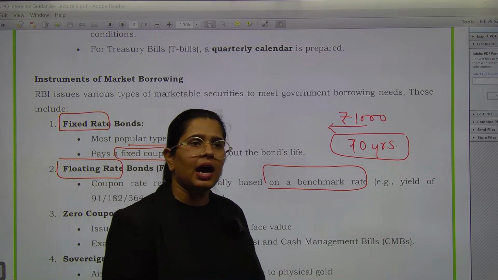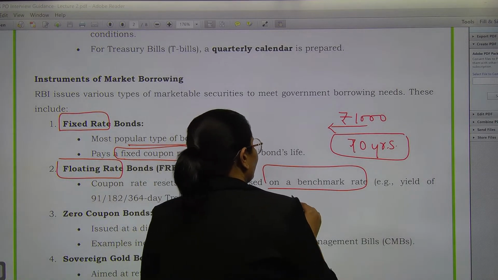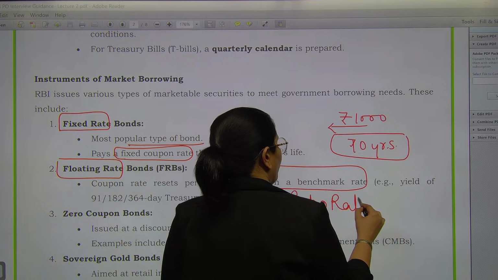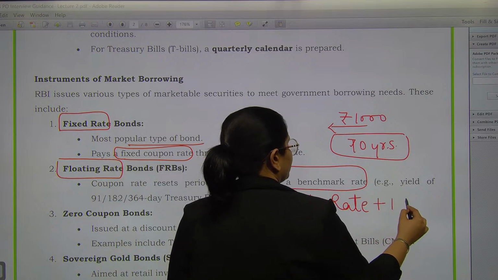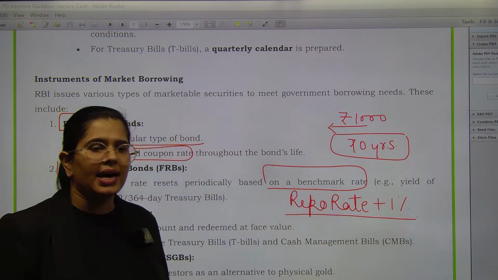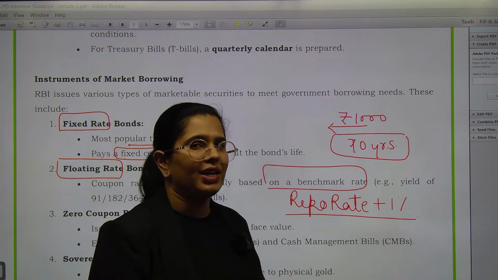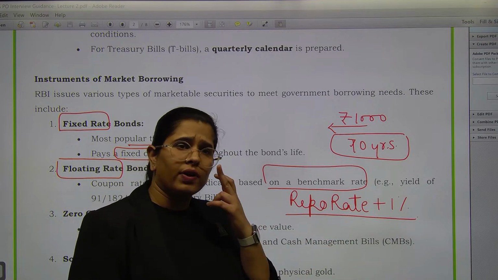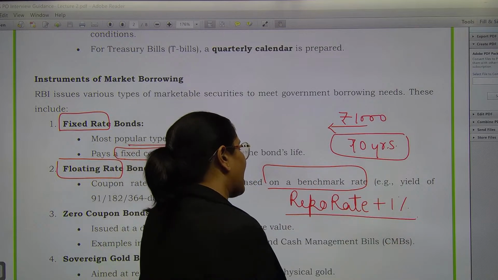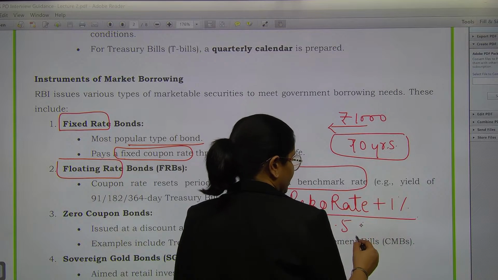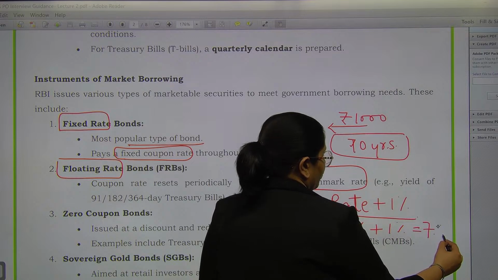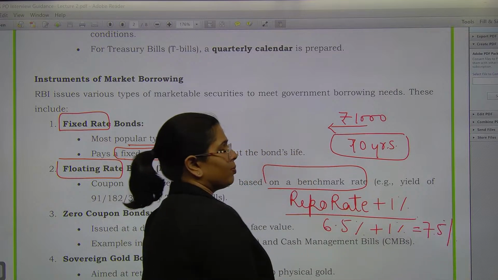Benchmark rate का मतलब क्या? Suppose I have said that whatever is the repo rate, I will pay you 1% above than that. Okay, so I have taken repo rate as my benchmark. मैंने repo rate को मेरा benchmark लिया and I have said that I'll pay you over it. Fine. So now my interest rate will keep on changing. If now the repo rate is 6.5%, which is the current repo rate, my coupon rate, that is interest rate, which the government will pay to the investor is going to be 7.5.